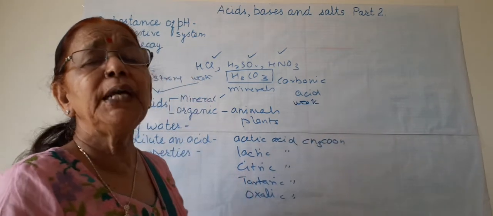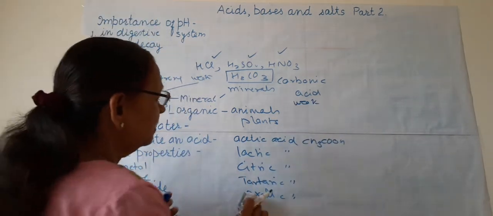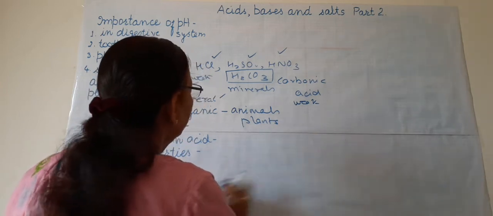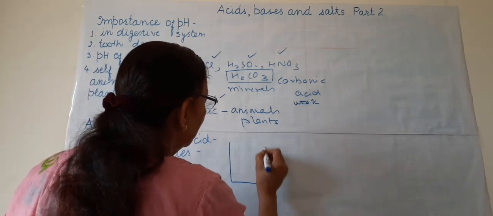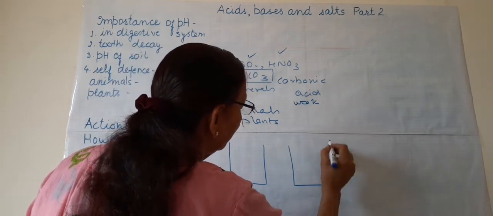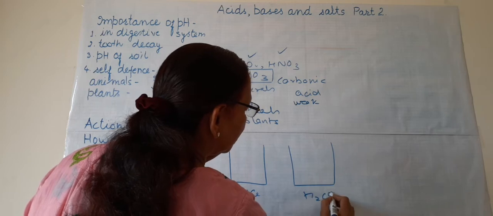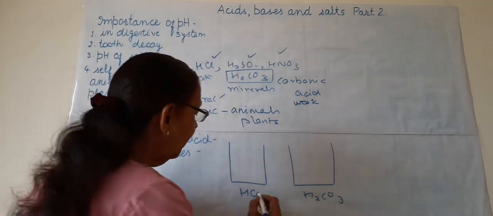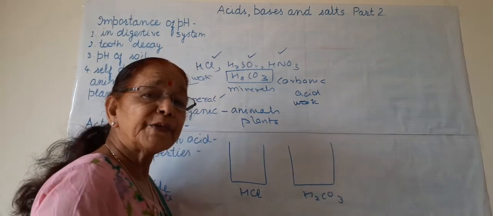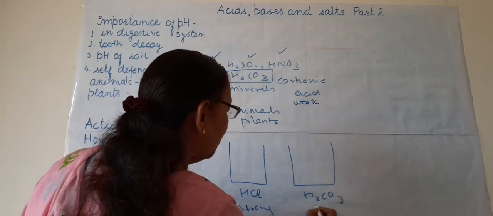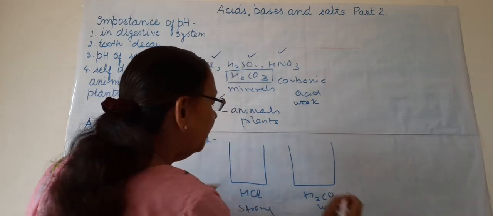So, what are weak and strong acids? Suppose we have two beakers. In one we have HCl, hydrochloric acid, and in the other we have carbonic acid, H2CO3. We know both are mineral acids, yet one is strong and one is weak. What makes it strong and what makes it weak?